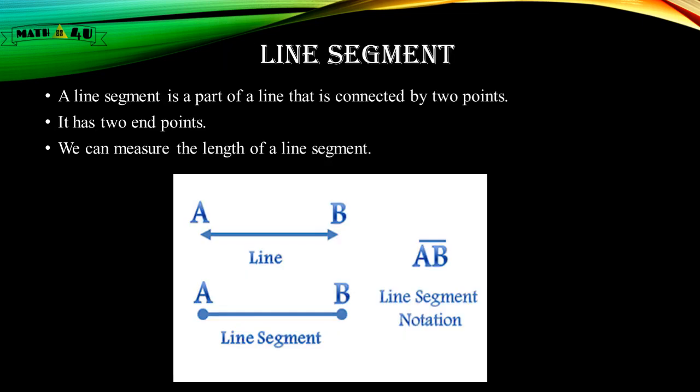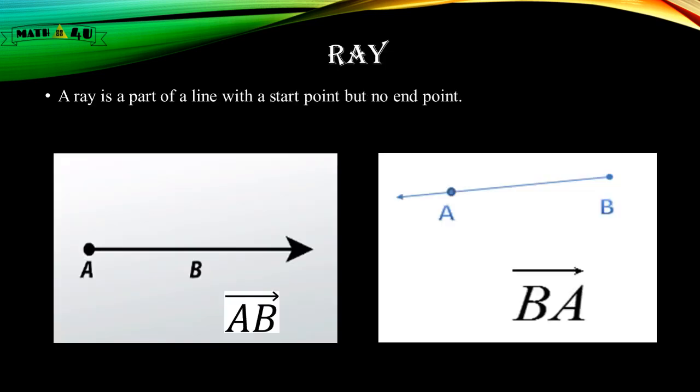Line segment. A line segment is a part of a line that is connected by 2 points. It has 2 end points. We can measure the length of a line segment. Ray. A ray is a part of a line with a start point but no end point.